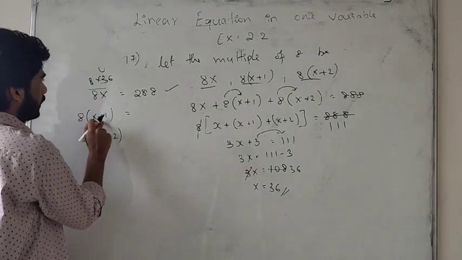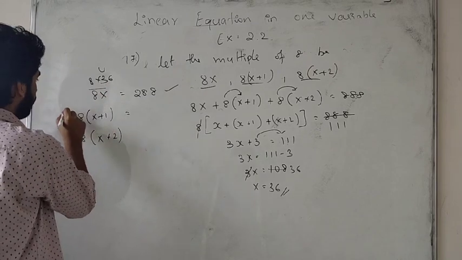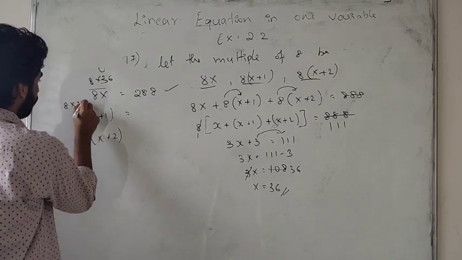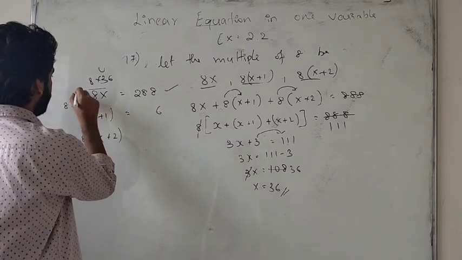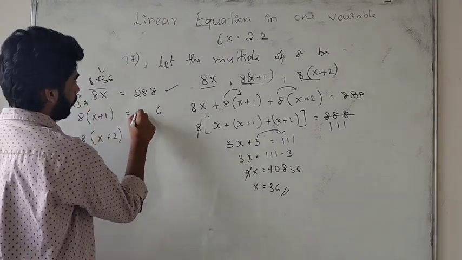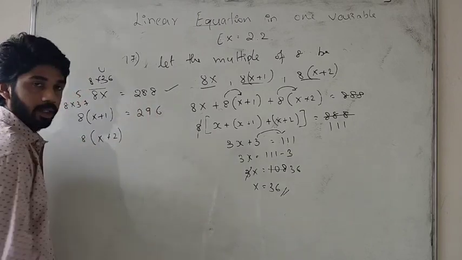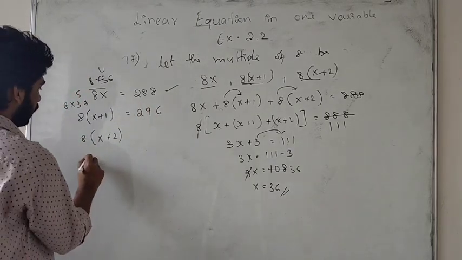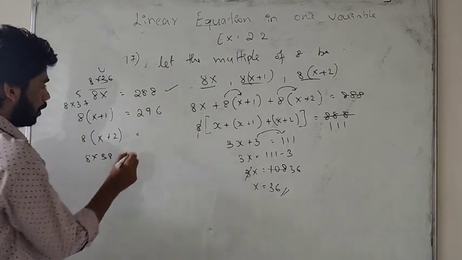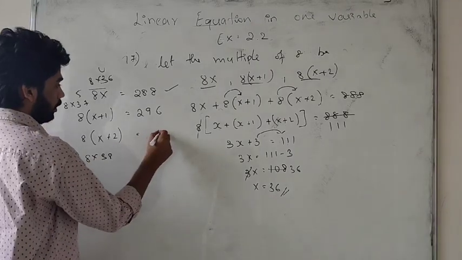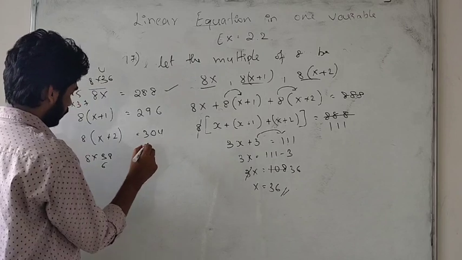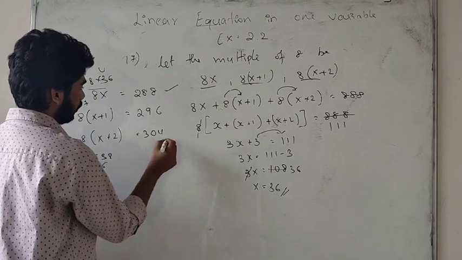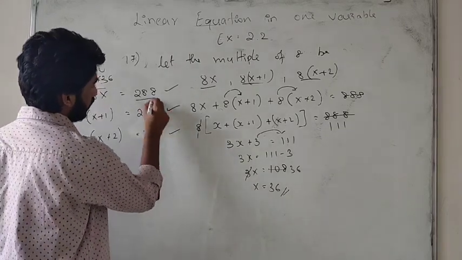Second number, x plus 1 is 37, means 8 into 37. 7 8s are 56, 8 3s are 24, 24 plus 5, 29, so 296. Third number, 8 into 38. What will we get? 8 8s are 64, 8 3s are 24, 24 plus 6, 30, so 304. Third number.